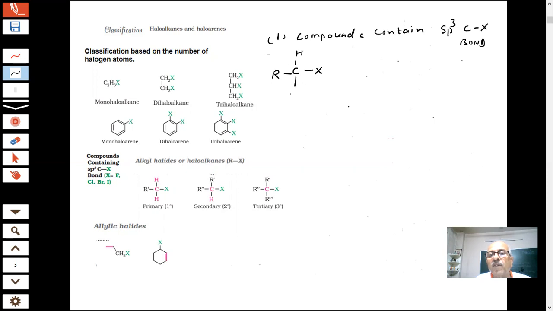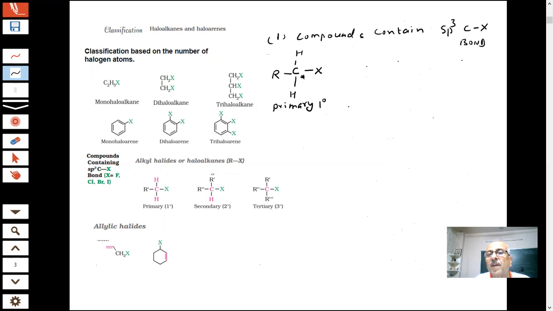I have represented first this one. In this case, what is happening? This carbon, students, is attached to how many carbons? One carbon. This is called primary, or 1 degree. Primary carbon is that carbon which is attached to one carbon.